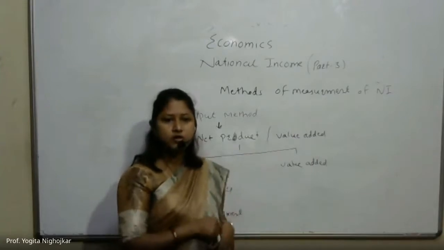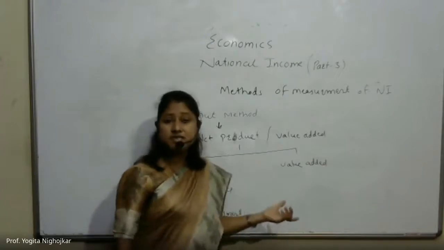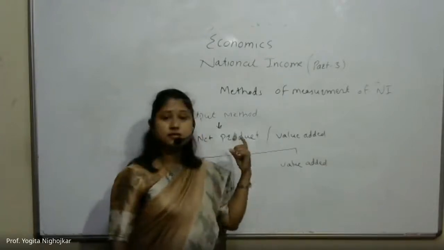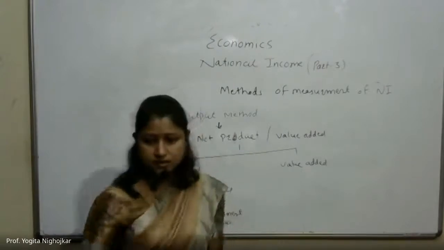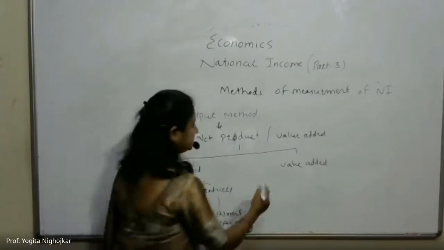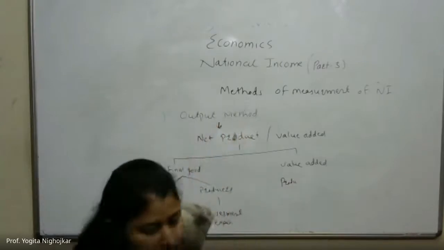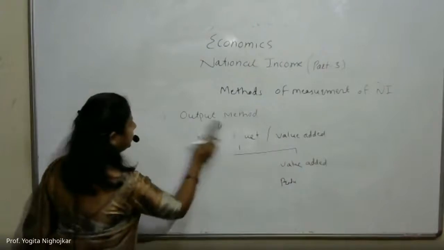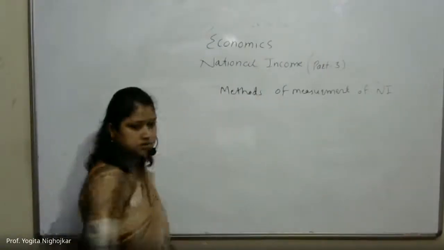Sum total of value added by all the producing units within the domestic territory of the country is equal to domestic product. For example, we see the example of value added approach.